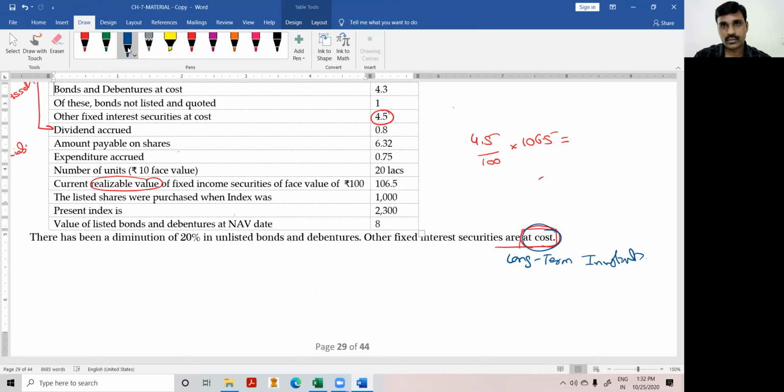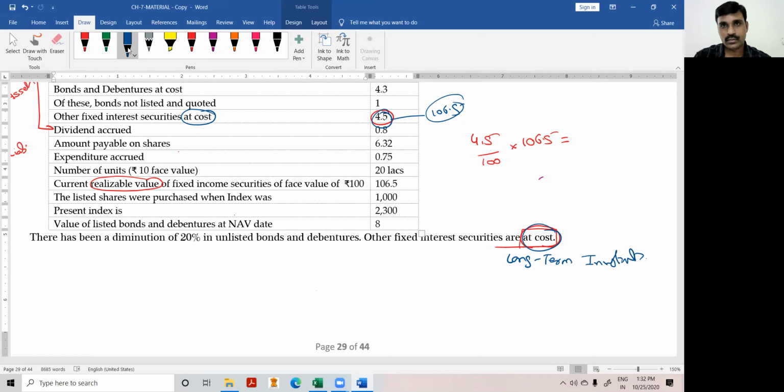That is one way of interpretation. Another way of interpretation is that you can take this as 106.5. Already this is 106.5, and the cost incurred is at cost. So we have to assume that we might have purchased on the last day of the financial year. This is 106.5 only, not at face value.